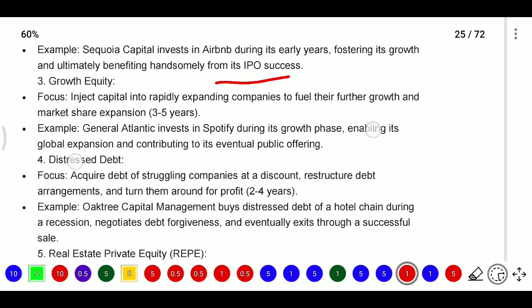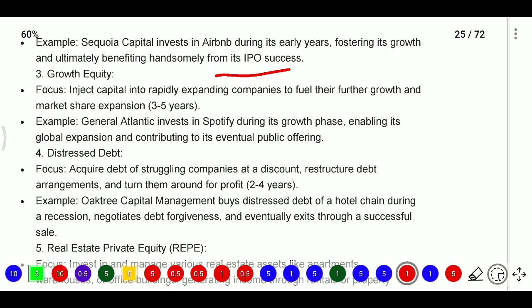Next, growth equity: they focus on injecting capital into rapidly expanding companies to fuel their future growth and market share expansion, over 3 to 5 years. For example, General Atlantic invested in Spotify during its growth phase, enabling its global expansion and contributing to its eventual public offering.